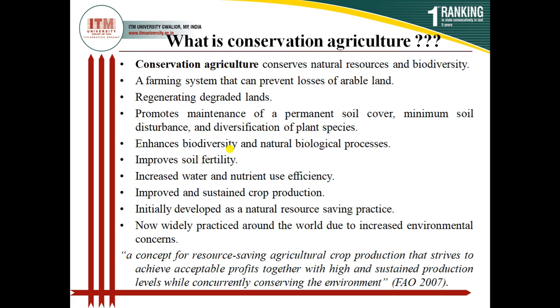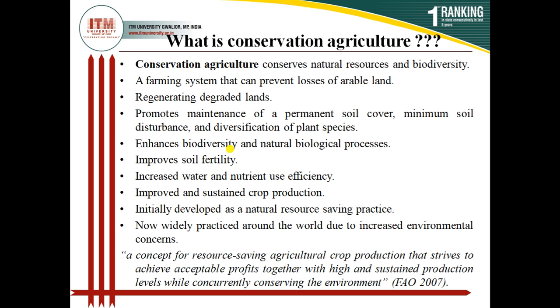First we will have to understand what is conservation agriculture. Conservation means to conserve something. What is to be conserved here in agriculture? We have to conserve the natural resources.